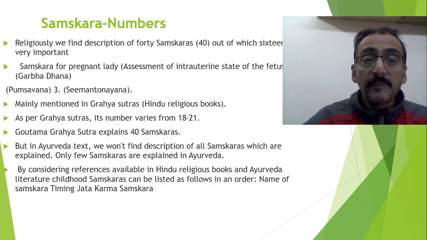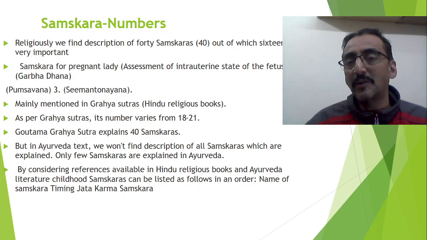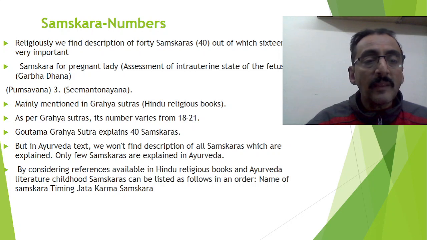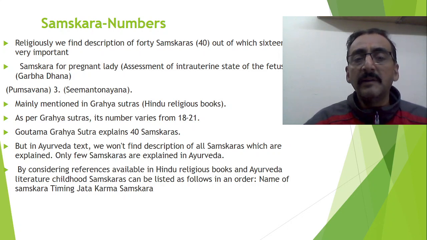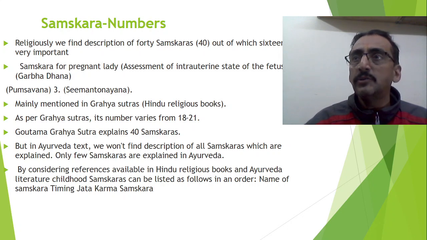But in the Ayurveda texts, all the samskaras are not mentioned. We won't find the description of all these 16 samskaras. Kashyapa might have covered them, but unfortunately some portions of Kashyapa are missing, therefore we don't have any references or verses on that. Only a few samskaras are explained in Ayurveda, by Charaka and also by Sushruta. Namakarana samskara is explained by Charaka, Vagbhata, Sushruta, everybody. Annaprashana is also mentioned. Some have given more description and some have given a very short description.